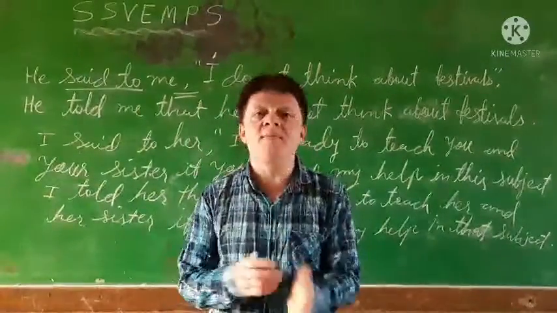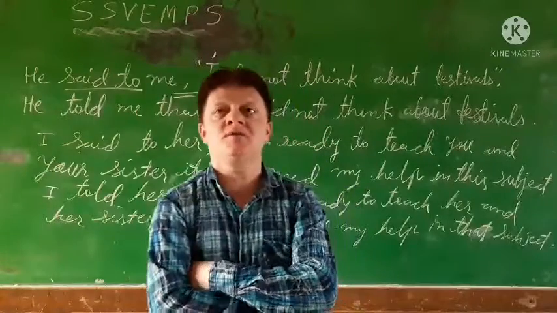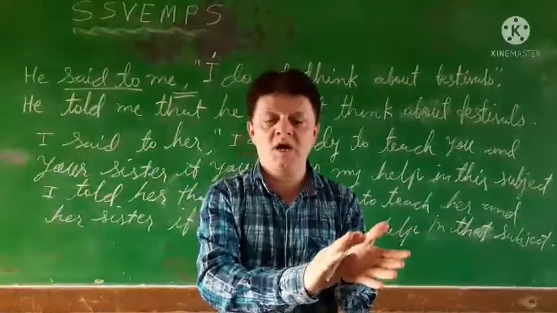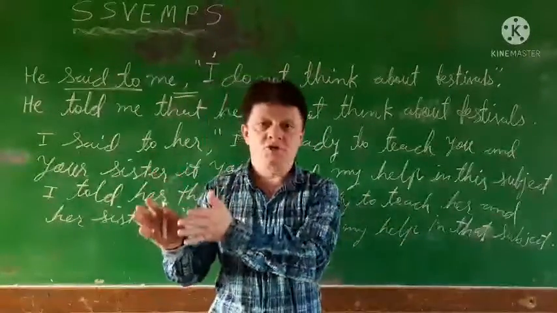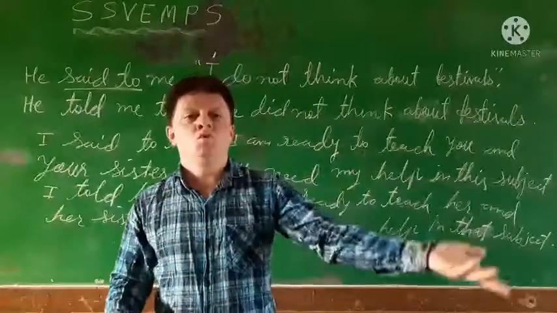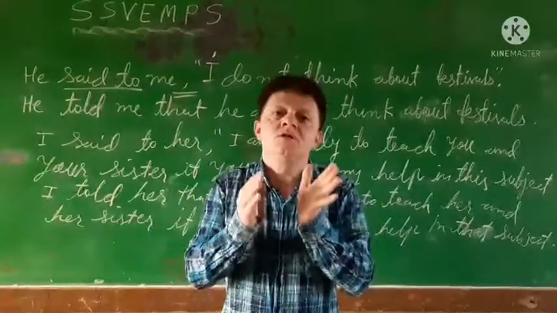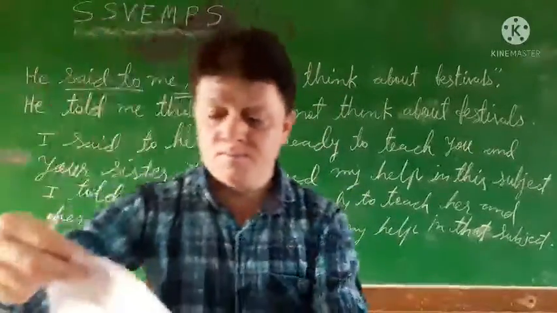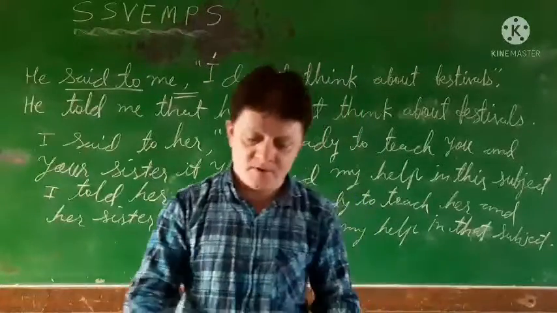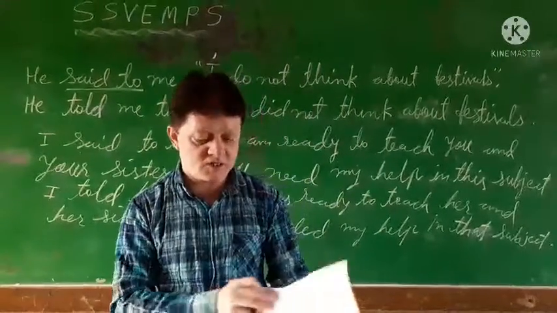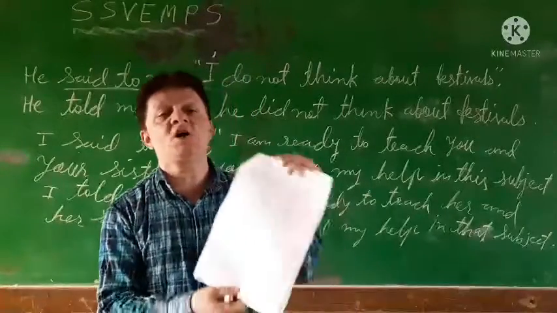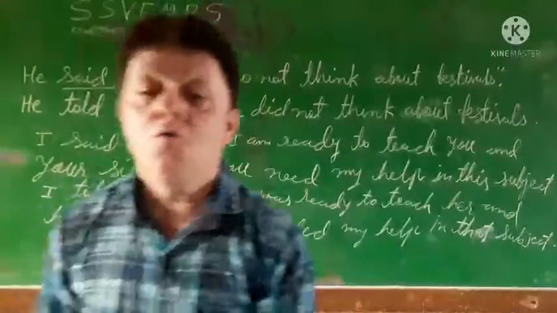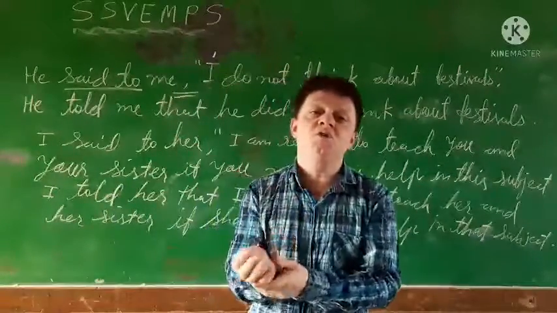Then there are some words of time. Suppose in direct speech we use this, in indirect speech we turn it into that. These, those. Today becomes that day. Yesterday becomes the previous day. Tomorrow becomes the next day or the day after. Okay, this is the way. I will share the material which I have prepared myself. You can see that I have prepared all the tables for you, so you understand what types of words are changed in indirect speech.